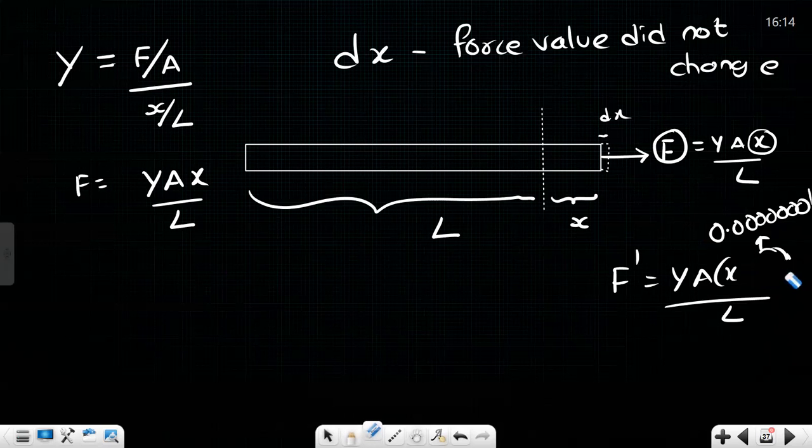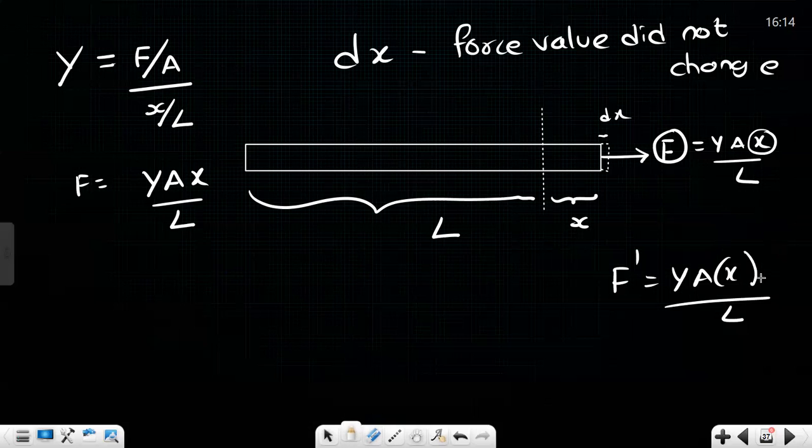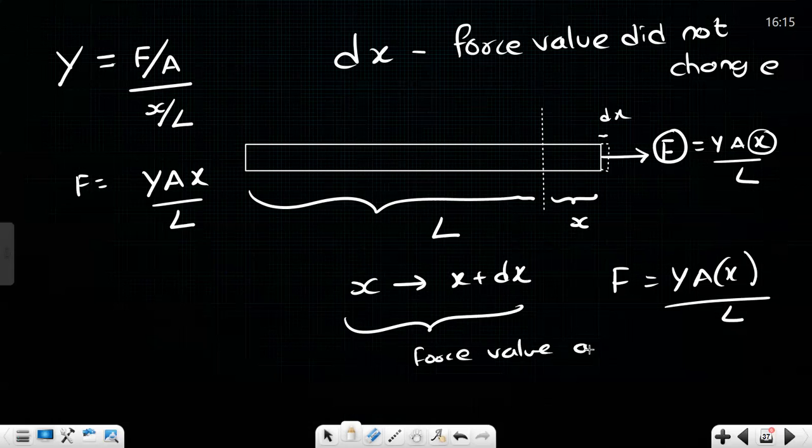Yes, sir. Even when the length got increased by a small amount dx, the force value is almost approximately remaining the same. So from x to x plus dx, what I'm considering is the force value is almost constant. Are you understanding, sir? Why? Because, sir, imagine the force is 100 newtons here. When the rod length got increased to x plus dx, force might be 100.0000001 newton. So I am thinking it's almost the same only.